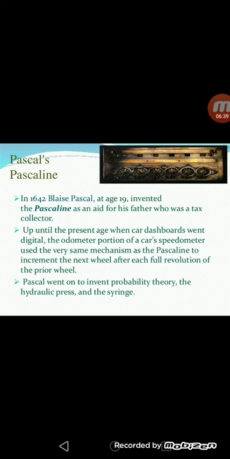The next one is, Pascal went on to invent probability theory, then hydraulic pressure and the syringe. Nowadays we have the syringe. He also invented the dashboard digital odometer portion of the car. The speedometer used the very same mechanism as the Pascaline to increment the next wheel. Okay.